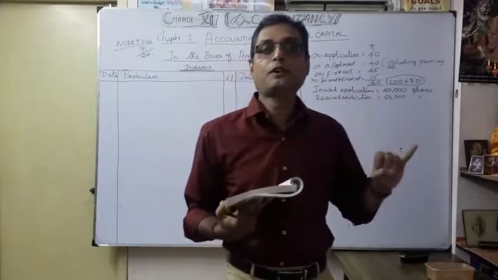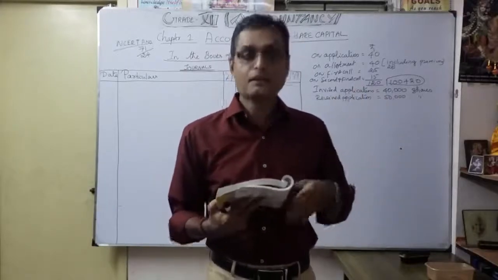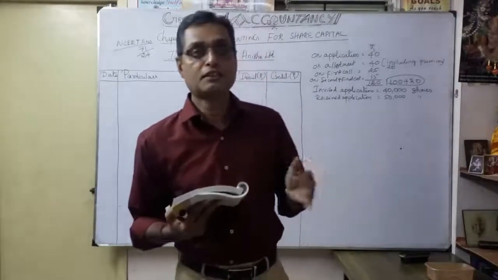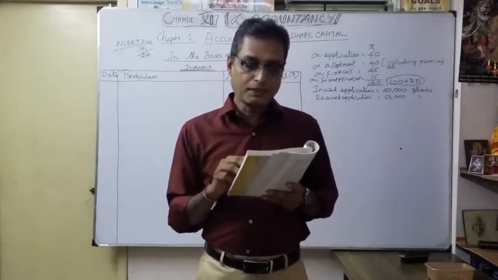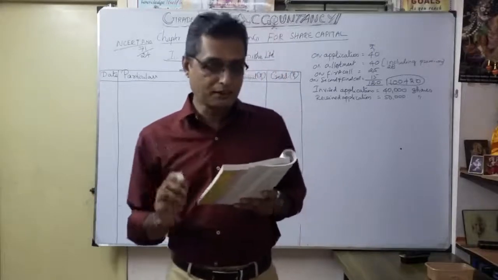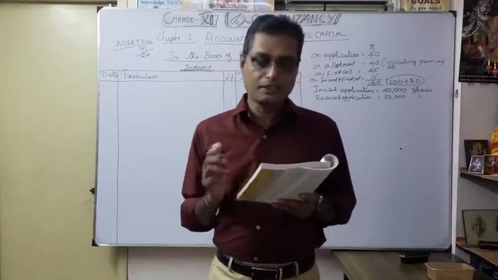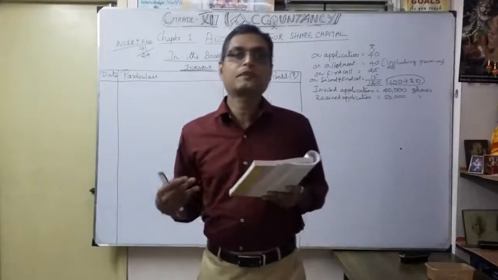According to Rohit's point of view, we want to know how many shares he exactly applied. From Ashmita's point of view, we want to know how many shares were allotted. These are the calculations we are going to discuss now. Then Ashmita, who applied for 1,000 shares, failed to pay the two calls and the shares were forfeited after the second call. So after the second call, we forfeit Ashmita's shares.